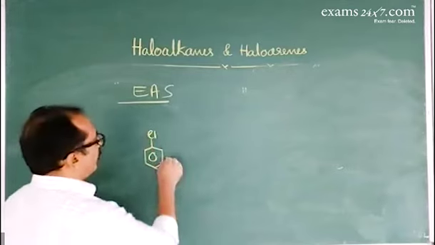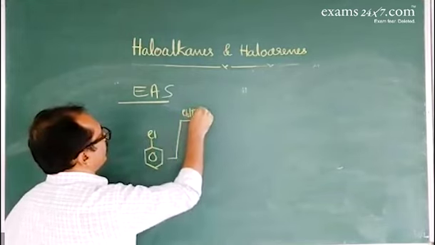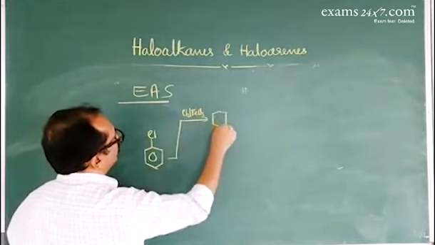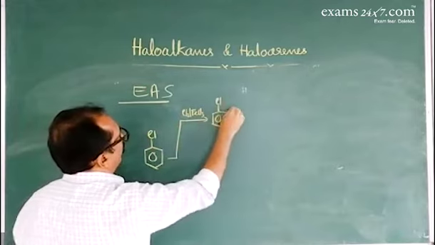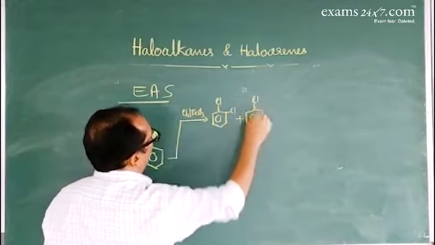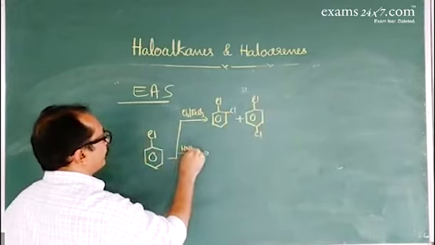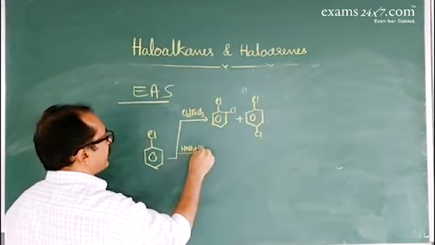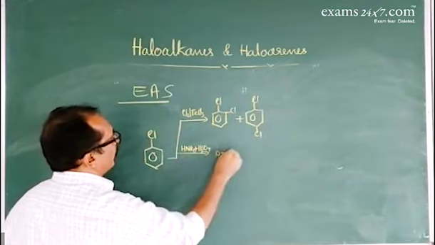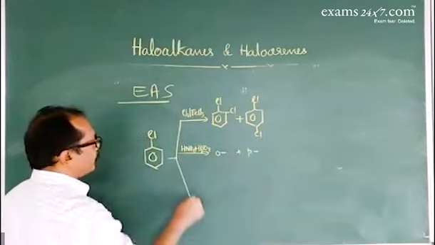When it is subjected to chlorination in the presence of ferric chloride, that gives a mixture of two products, ortho-dichlorobenzene and para-dichlorobenzene. Or in nitration, with nitrating mixture, nitric acid and sulfuric acid, it gives ortho and para nitro derivatives.